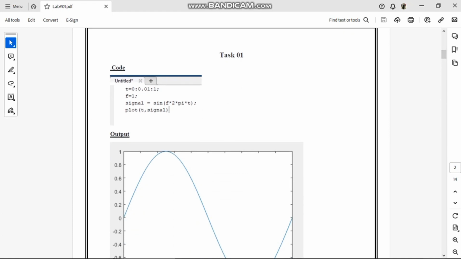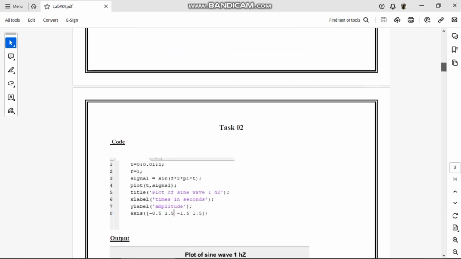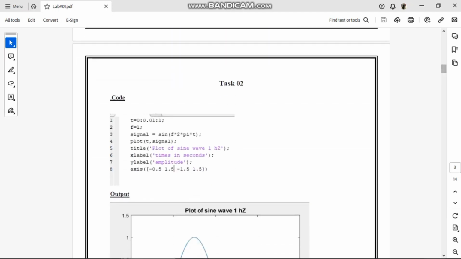The time interval given is from 0 to 1 and the frequency is equal to 1, and for plotting we use the plot command, plot t is equal to signal, and the output is shown in the figure. Now moving on to our task 2.